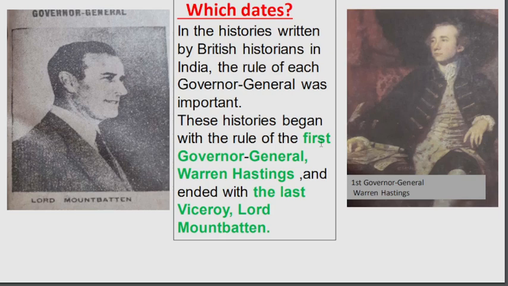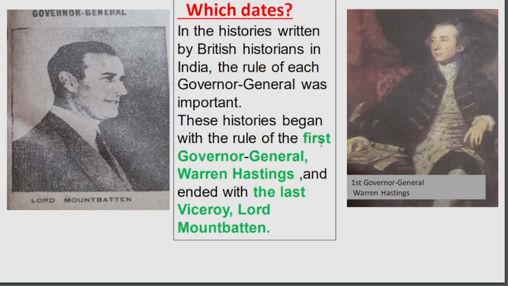When the Britishers started ruling in India, the first Governor General of British India was Warren Hastings, and the last Viceroy was Lord Mountbatten. In this time period, what happened and which historical things occurred, we are all going to read.